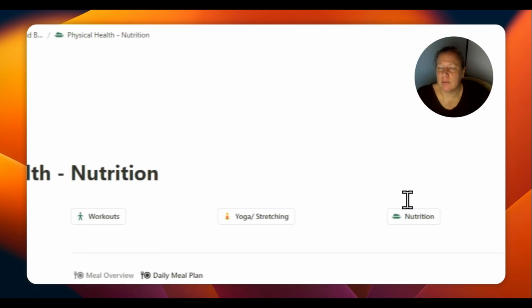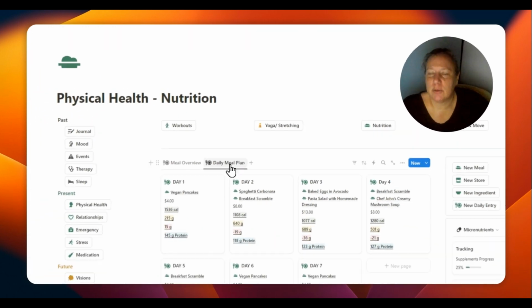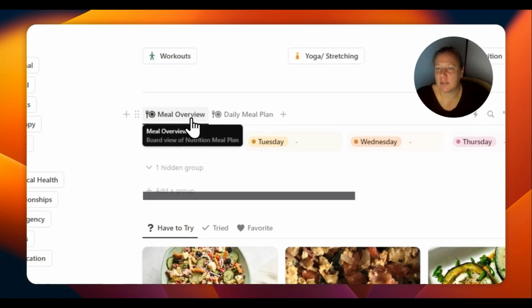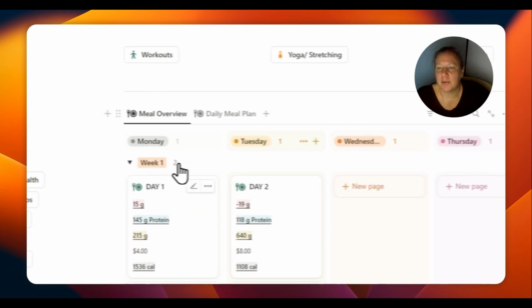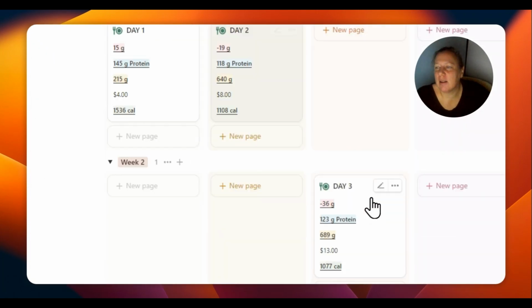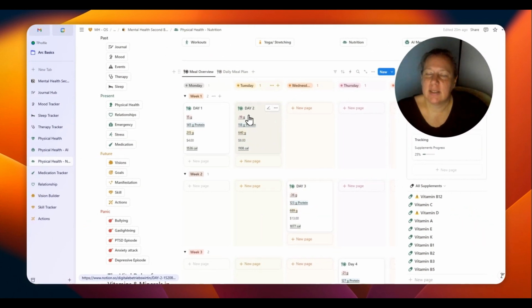This is the nutrition section, and you can have a daily meal plan, also a 4-week meal overview, and